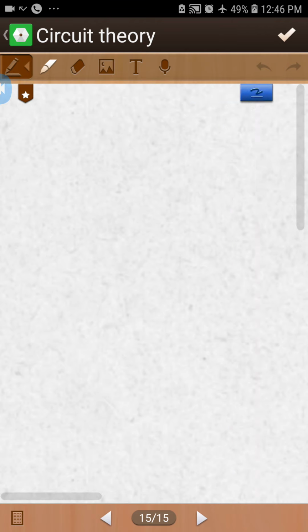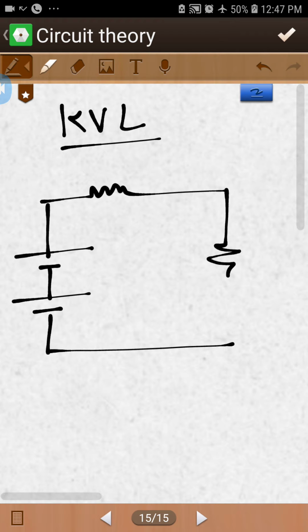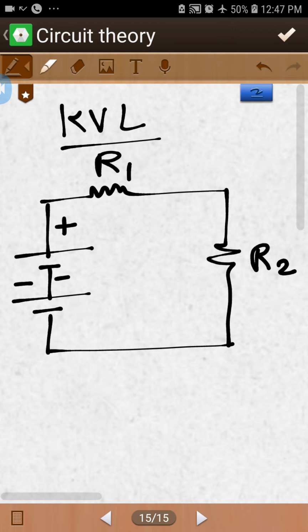Suppose there is a network where the value of one resistor is R1, this resistor is R2, this voltage source is V2, and let's say this voltage is V1.